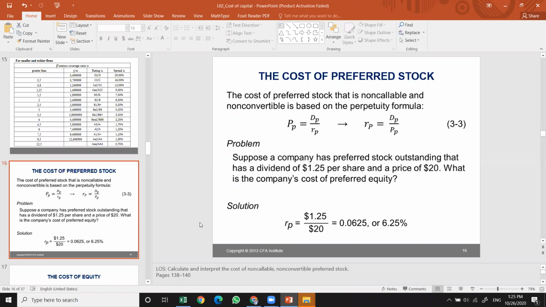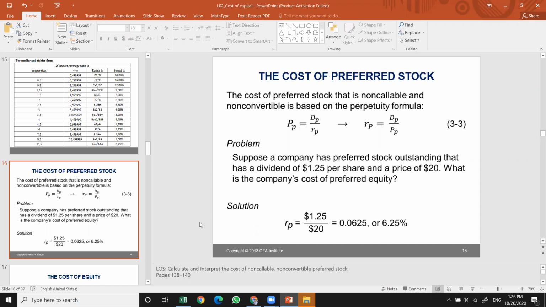The problem example is given here: a company has preferred stock outstanding with a dividend of 1.25 per share, and the price of that preferred share is $20. What is the company's cost of preferred equity? It's just a straightforward formula. 1.25 divided by 20 gives you the rate on the preferred share.